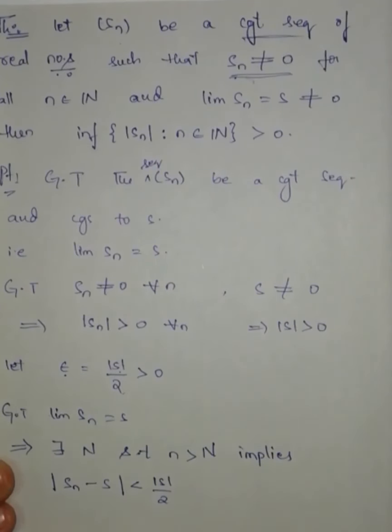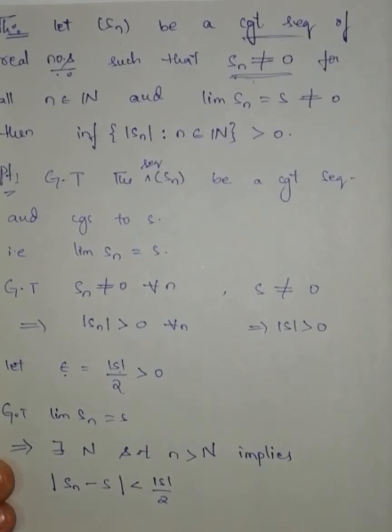We know that modulus of A minus modulus of B is less than or equal to modulus of A minus B. This one formula I have already given before the starting of the first unit.